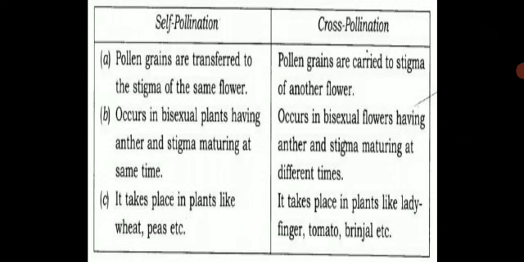Self-pollination takes place in plants like wheat, peas, etc. In cross-pollination you have examples like ladyfinger, tomato, brinjal, etc. You have to make two columns and write these points of difference, self-pollination and cross-pollination, in your notebook.